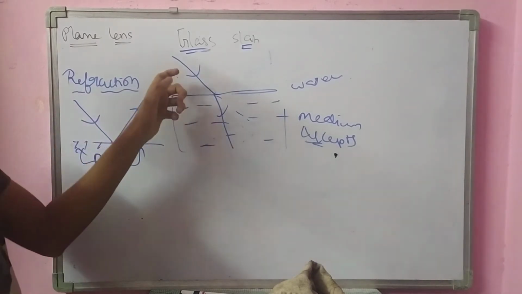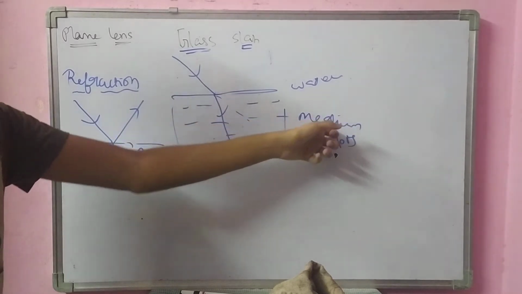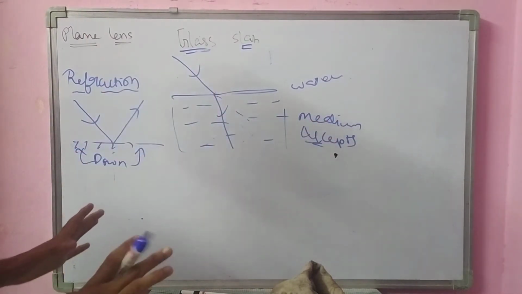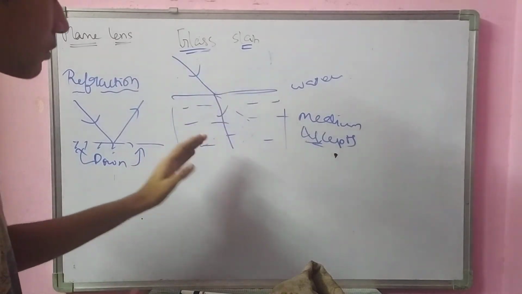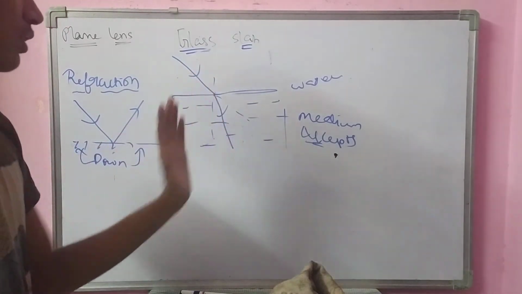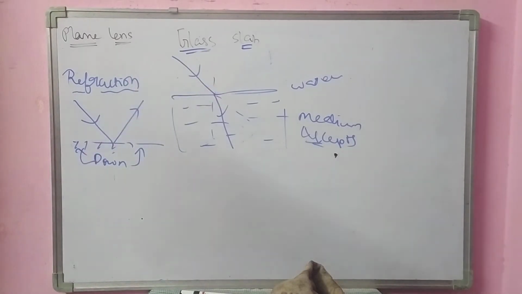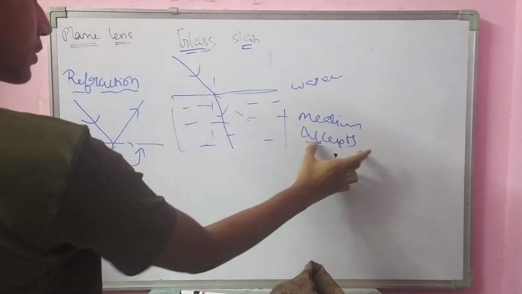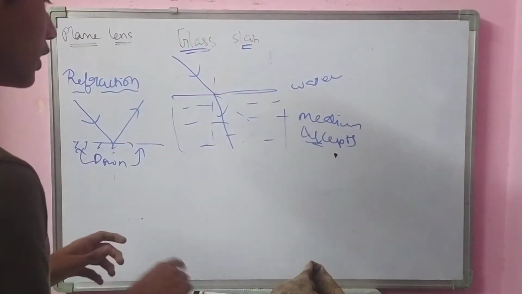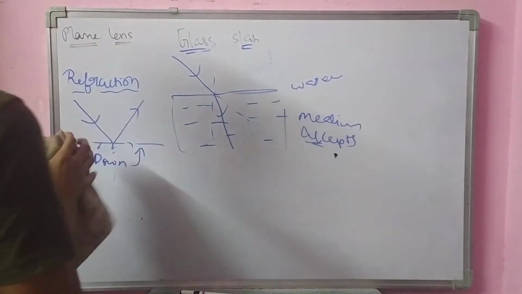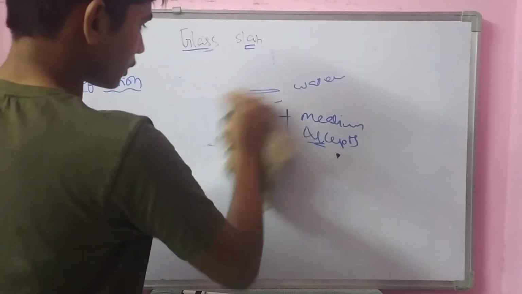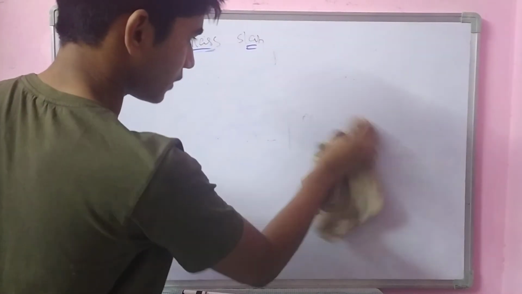But here the light is entering into another substance, and this medium is accepting. It says, okay, come inside, I don't have any problem. But you have to follow some restrictions, like you have to bend yourself towards the normal. We'll discuss this stuff in the next video. This medium will accept it to enter into the surface.